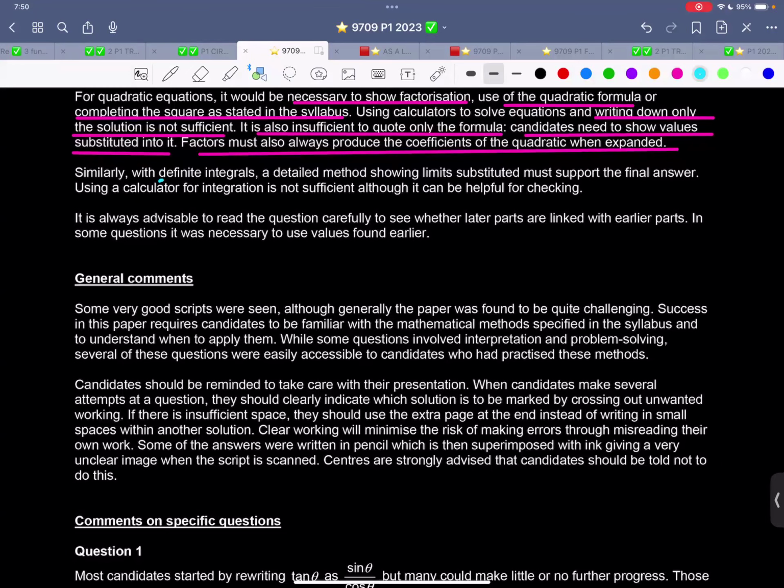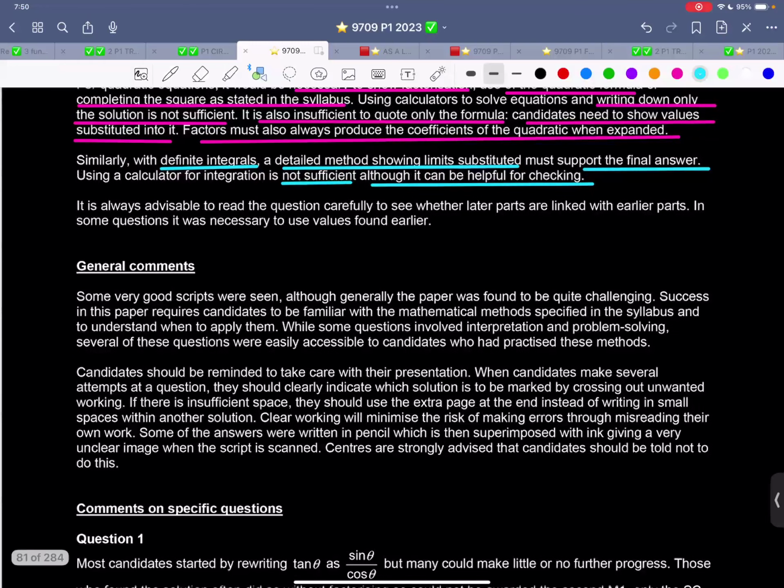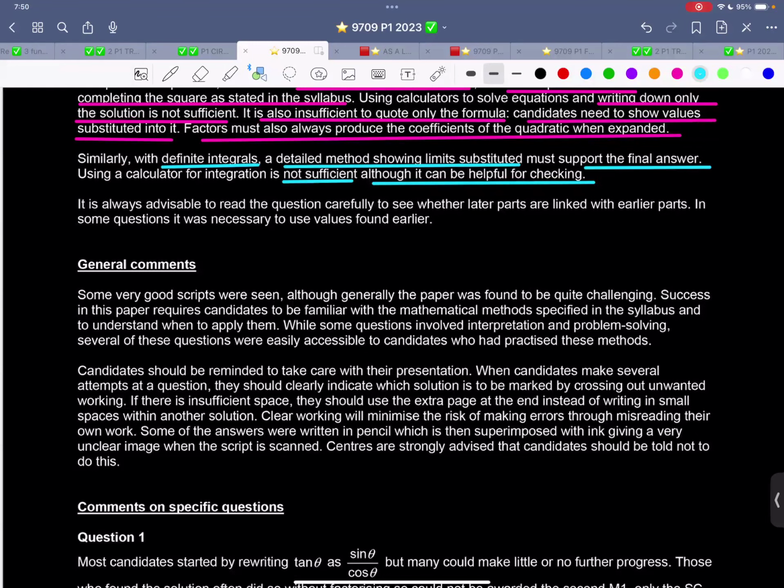Similarly, with definite integrals, that means integrals with limits, a detailed method showing limits substituted must support the final answer. Using a calculator for integration is not sufficient, although it can be helpful for checking. Yes, of course, go ahead and check it. There's no issue. It's always advisable to read the question carefully.